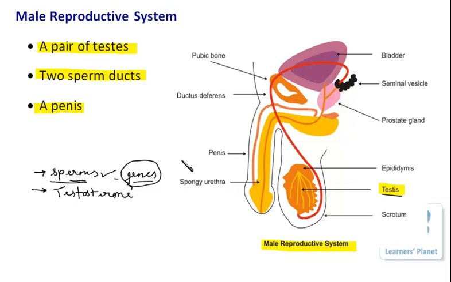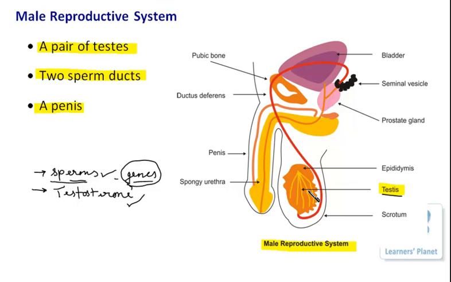Next thing is that the human testis is able to produce millions of sperms. And how is it possible? It is possible because of the role played by the hormone testosterone and the infrastructure of this particular unit. That means internally the testes is divided into some lobes, right?